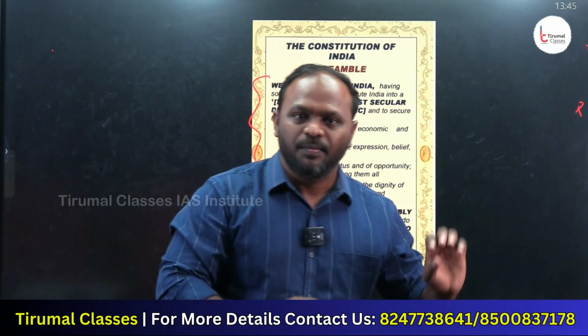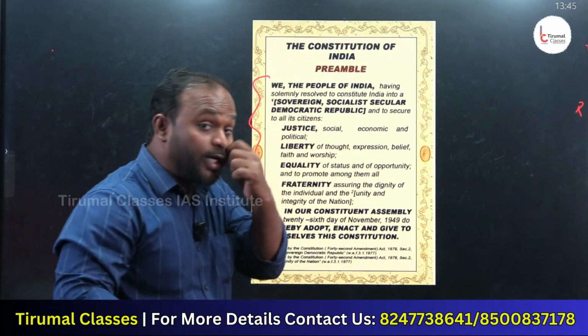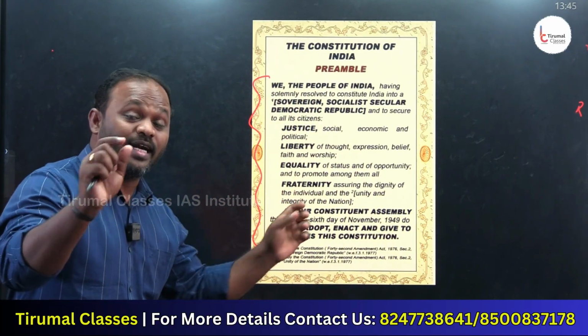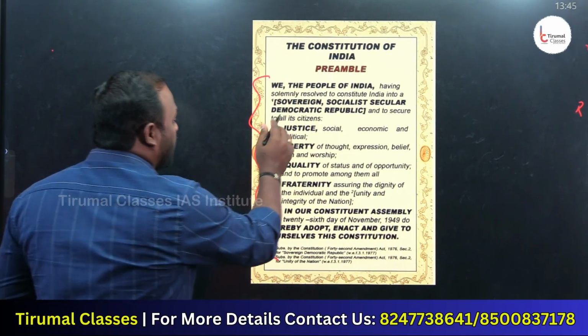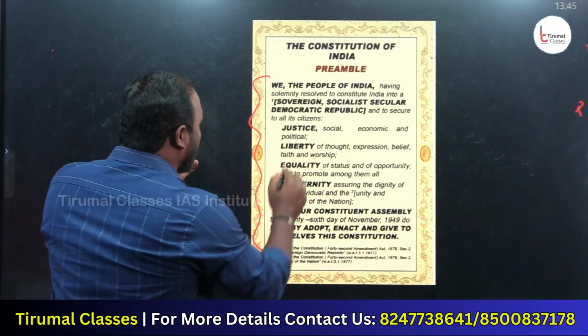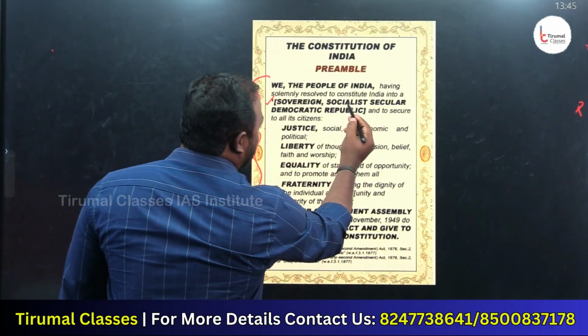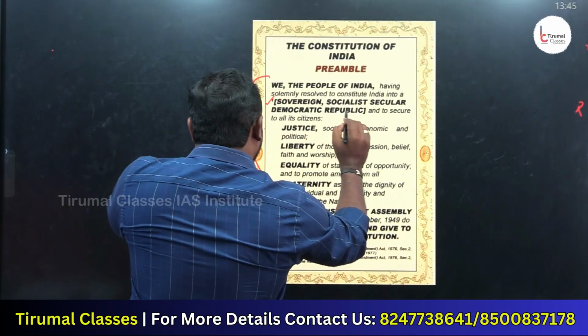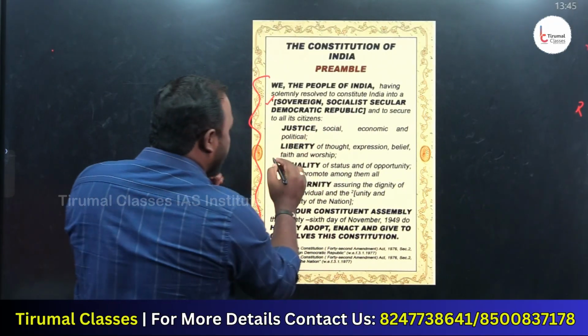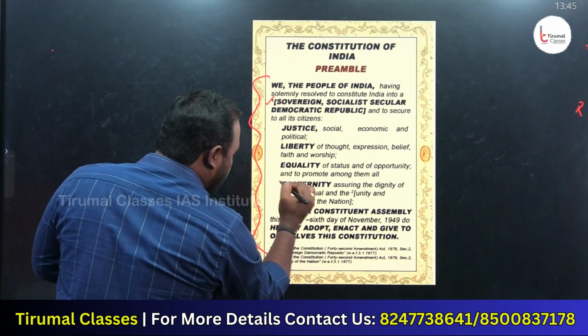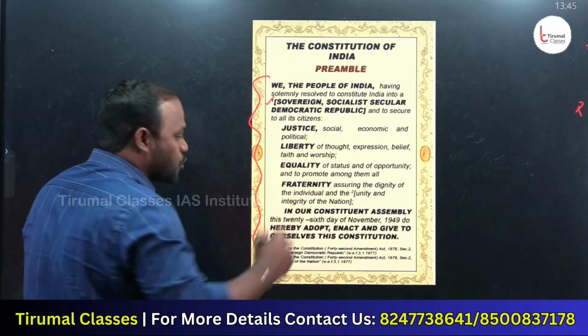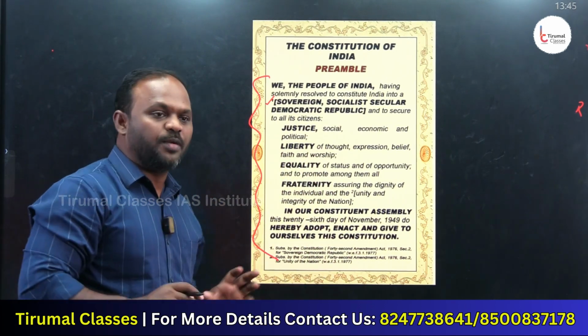This is the preamble definition. No need to remember the definition, but remember the keywords. There are 9 keywords in total: sovereign, socialist, secular, democratic, republic, and again justice, liberty, equality, fraternity. If you know their meaning, you are done with the preamble.